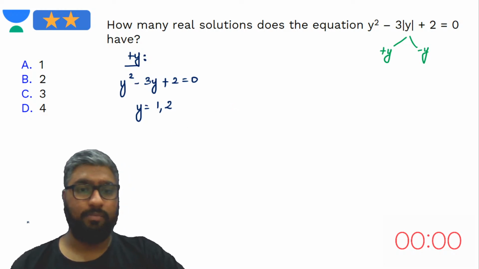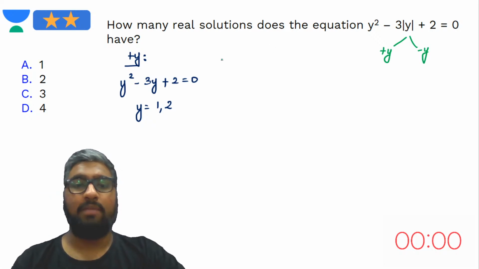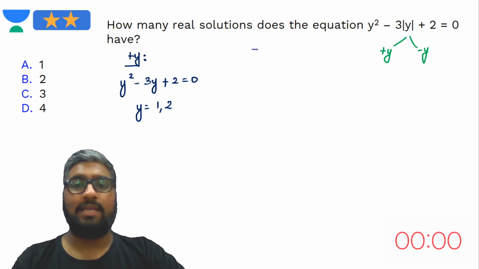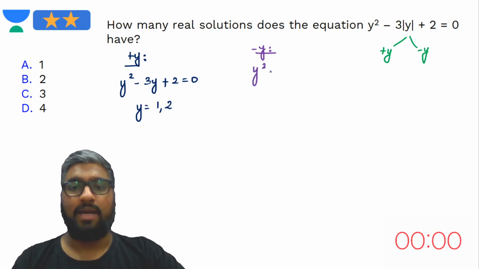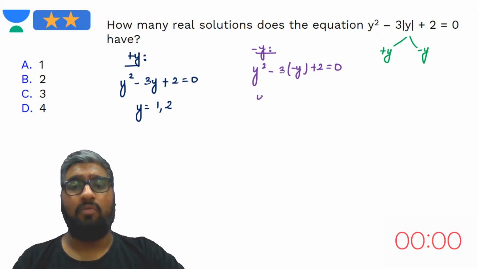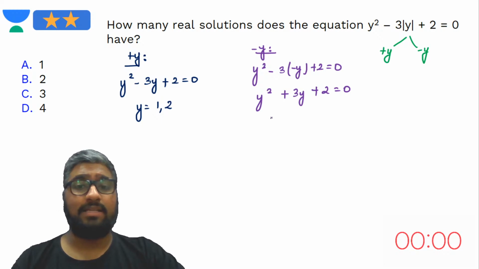Now let's look at the other case. What's the other case here? Modulus y being minus y, negative y. Then we have y squared minus of minus 3y plus 2. It is okay to write an extra step to avoid making a mistake. So y squared plus 3y plus 2 should be equal to 0. I'm not going to factorize it like a child anymore.